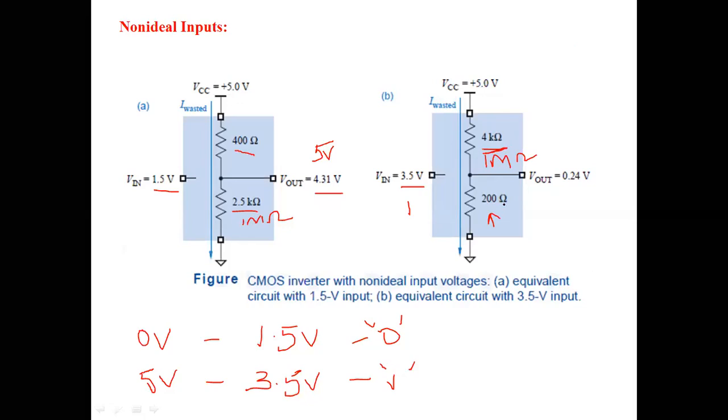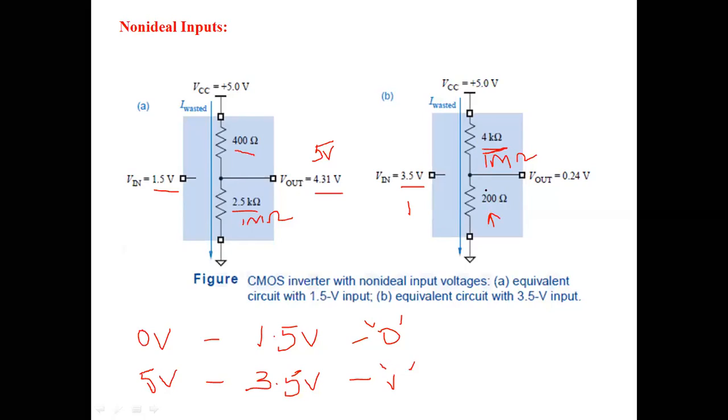So if you compare with our previous model circuit, these resistances are not the same as the previous circuit resistances. So now again, if you calculate the output voltage with these values for a 3.5 volts input, the resistance is modeled as 4 kilo ohm for PMOS and 200 ohms for the NMOS.